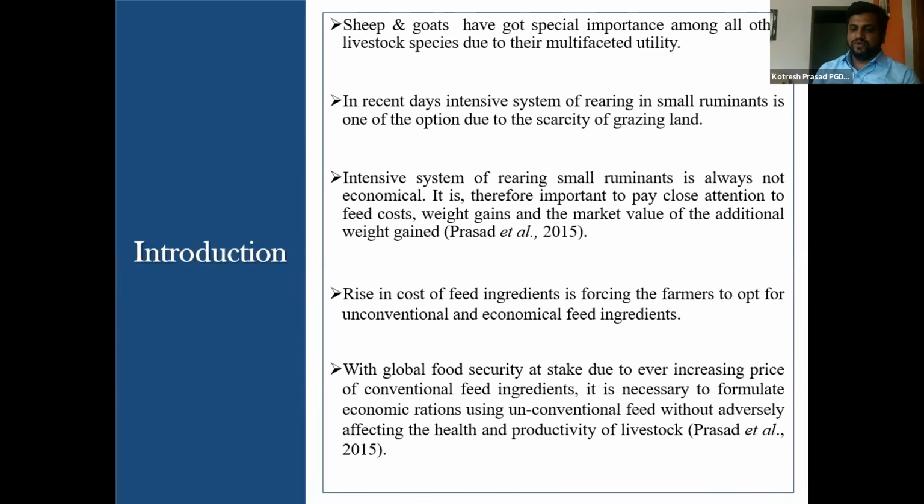So rise in cost of feed ingredients is forcing the farmers to opt for unconventional and economical feed ingredients, and it is necessary to formulate economical rations using locally available ingredients.